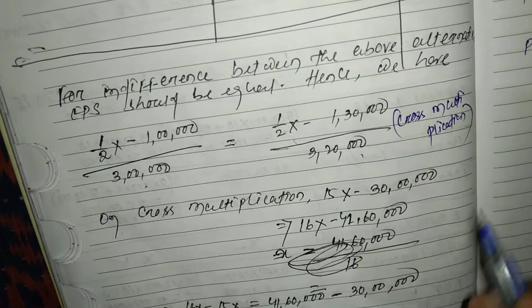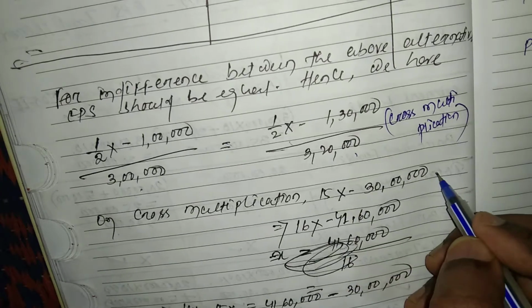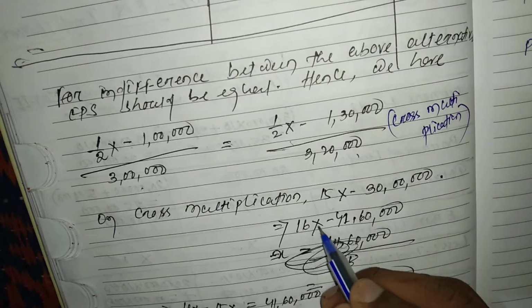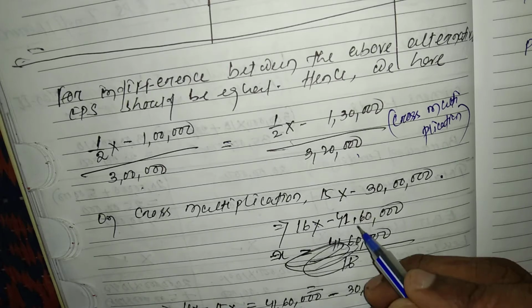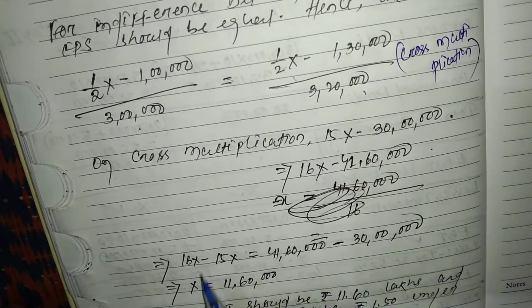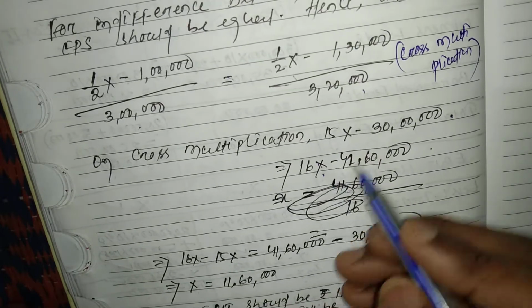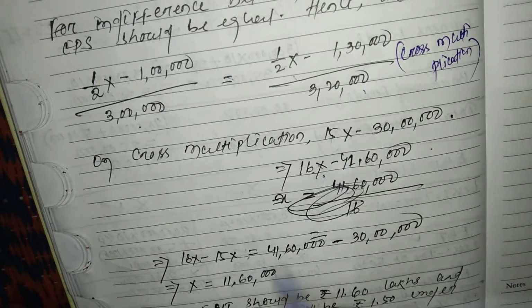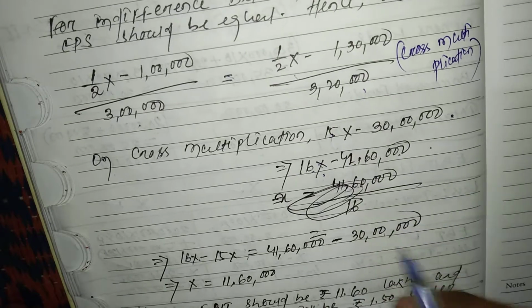On cross multiplication, we get 16X minus 41.60 lakh equals 15X minus 30 lakh.